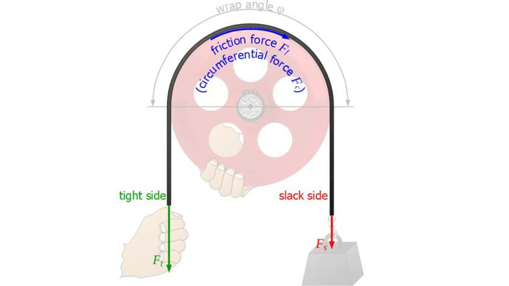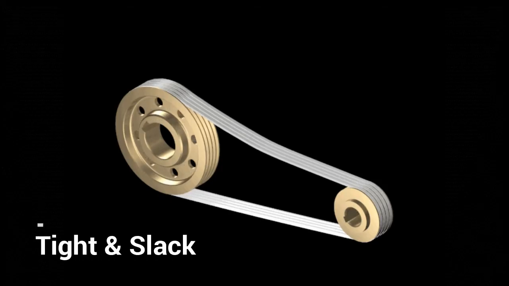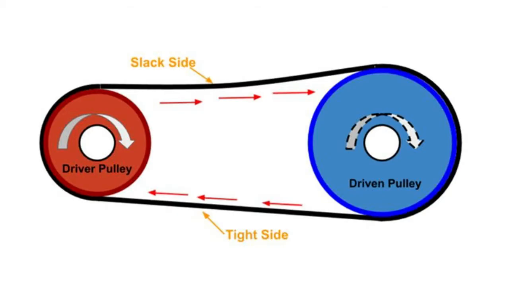When the belt runs over the pulley, there is always friction which acts in between the pulley surface and the belt surface in opposite direction of motion. The belt transmits power by friction only. For effective transmission, friction between the pulley surface and the belt surface should be as high as possible. The mechanical power or rotary motion is transmitted from the driving pulley to the driven pulley because of the frictional grip that exists between the belt and the pulley surface.